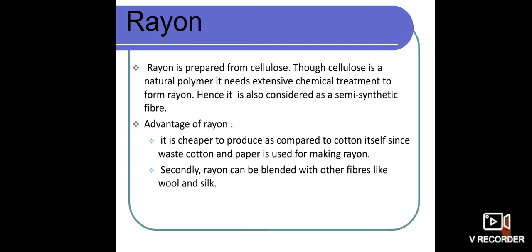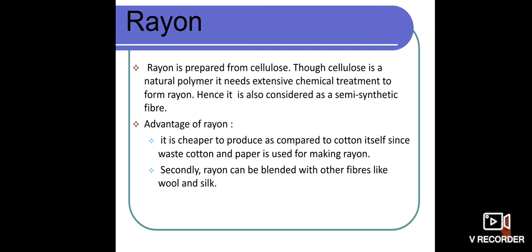So cellulose is a natural polymer and it needs extensive chemical treatment at the time of the extraction of rayon cloth. Hence it is called a semi-synthetic fiber. Why? Why is rayon also called a semi-synthetic fiber? Yes, children. Rayon is called a semi-synthetic fiber because it requires some chemicals as well as cellulose. That cellulose is a natural polymer.